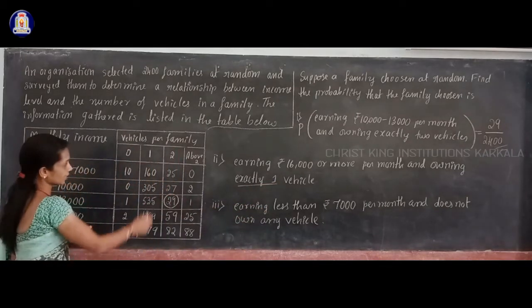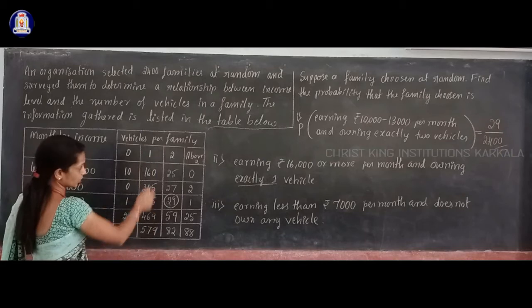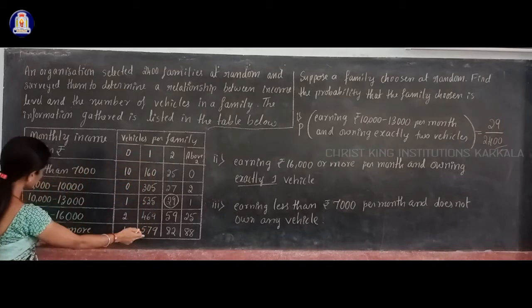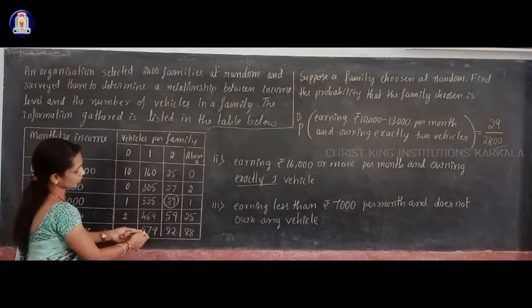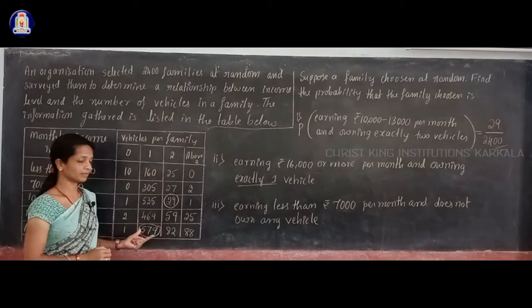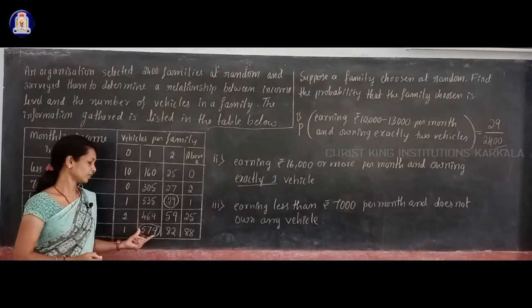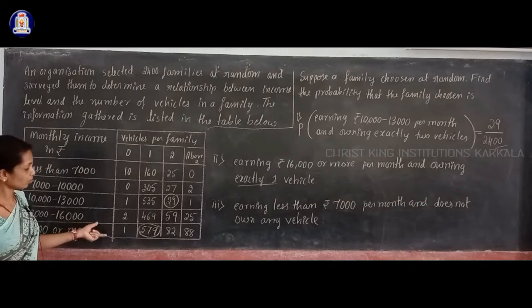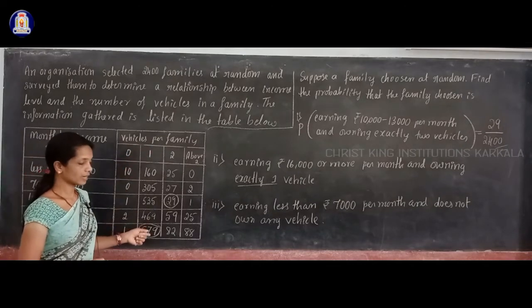This column, vehicle 1, and the row income level 16,000 or more, meet at which number? This one, 579. It means there are 579 families whose income level is 16,000 or more and they have exactly 1